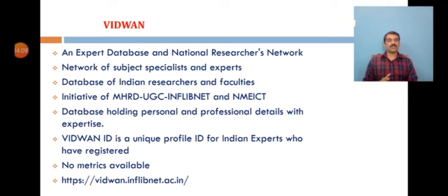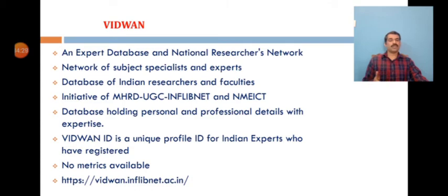It is a network of expertise from different disciplines like engineering, technology, social science, etc. And if you look at the Vidwan ID, it is a unique profile ID for an Indian expert who has registered with it. Once you register as an expert, you will get a particular number called the Vidwan profile ID.